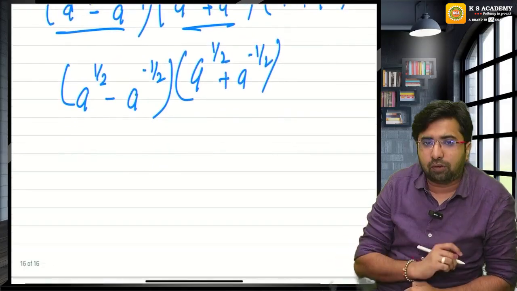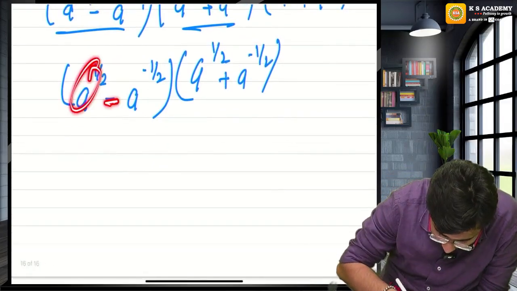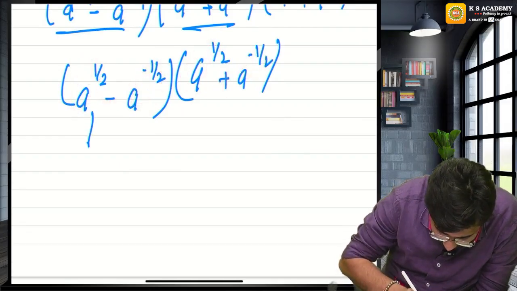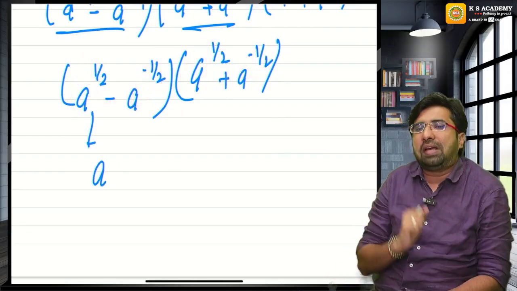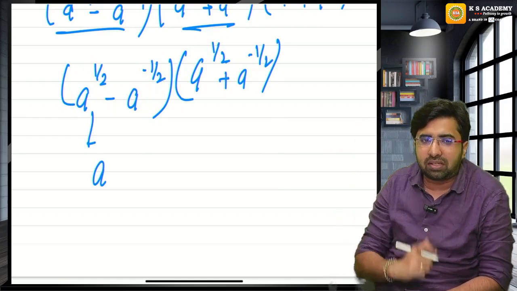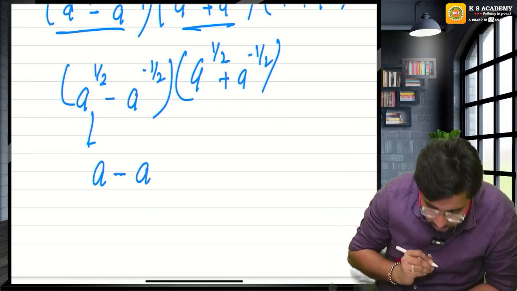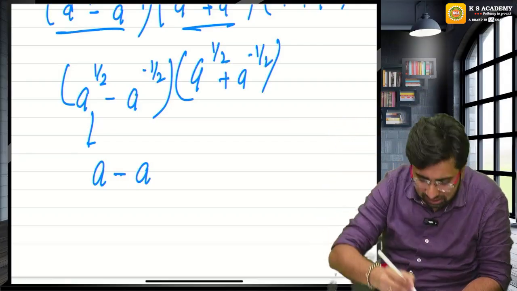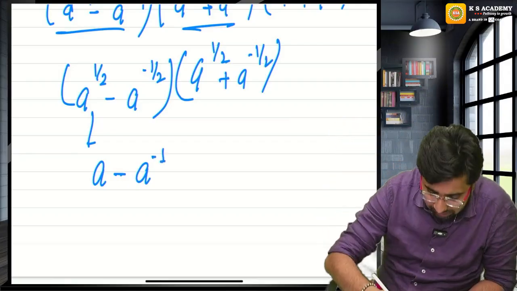Look at this very carefully guys. (a minus b) into (a plus b) gives a square minus b square. You take the square of this, 1 by 2 will be eliminated, 1 by 2 into 2, 2 will cancel, so a square. Then b square means minus 1 by 2 multiplied by 2, 2 will cancel. Again, minus 1 will be left only. Guys, this is the answer.